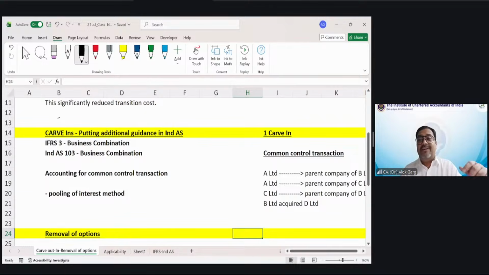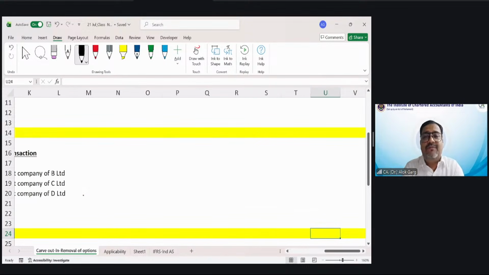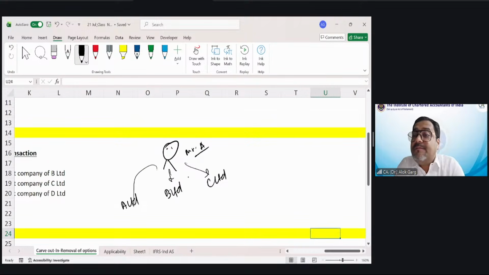And who is taking the decision? A single person sitting at the top is taking the decision. For example, he is Mr. A, and Mr. A is a promoter. Mr. A is the parent of A Limited, B Limited, C Limited. So Mr. A has control over A, control over B, control over C. Now C Limited is acquired by B Limited.